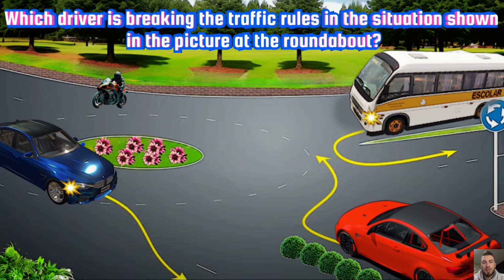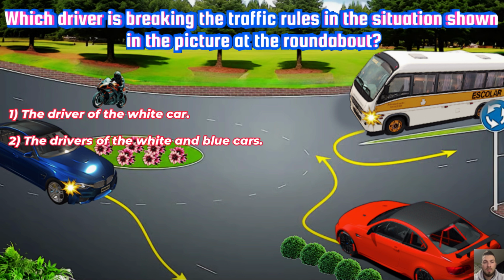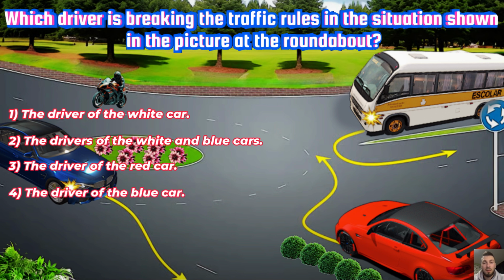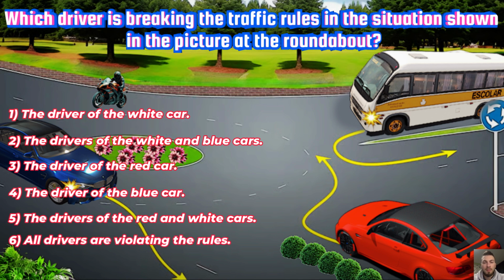Answer options. 1. The driver of the white car. 2. The drivers of the white and blue cars. 3. The driver of the red car. 4. The driver of the blue car. 5. The drivers of the red and white cars. 6. All drivers are violating the rules. 7. None of the drivers are violating the rules.